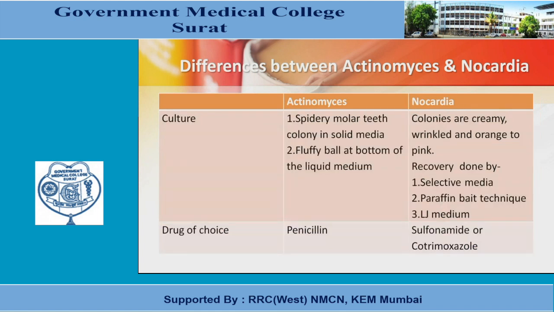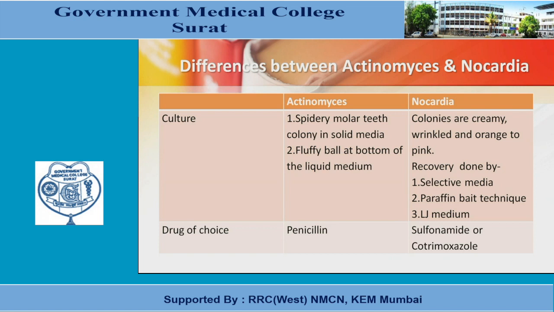Culture: Actinomyces form spidery molar tooth colonies in solid media, and a fluffy ball at the bottom of the liquid medium, while Nocardia colonies are creamy, wrinkled and orange to pink. Recovery is done by selective medium, paraffin bait technique and LJ medium.